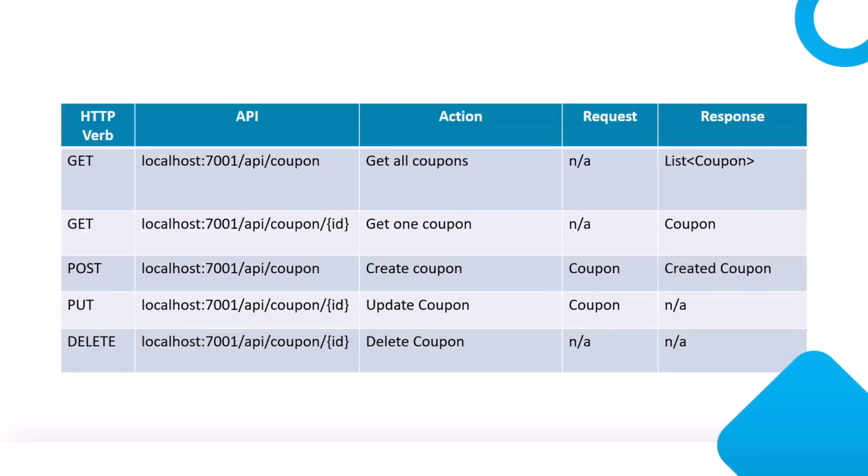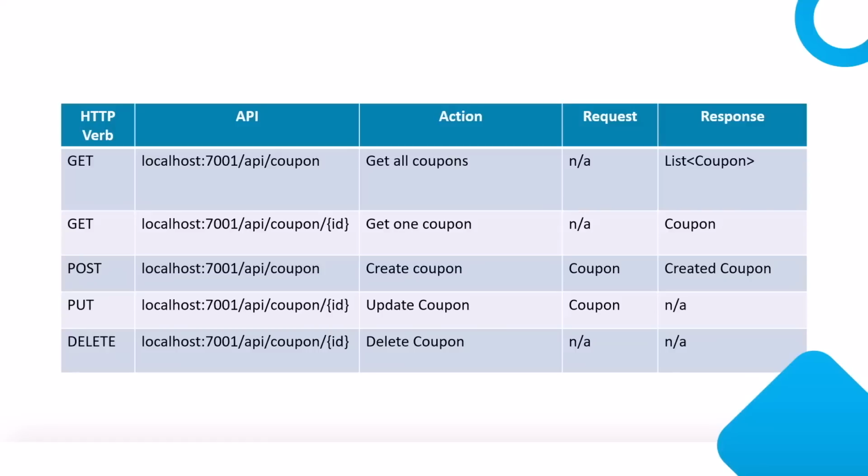Now we know the basics about HTTP verb, but let's take a look at some URL and get some theoretical idea behind the HTTP verbs. Most common HTTP verb is a GET request. Let's assume we have a table where we have a list of all the coupons in our website. That table is pretty simple. It will just have something like a coupon name, what discount we get, and some other details. But we want an API endpoint. If someone calls that, it should retrieve all the coupons and send it back.